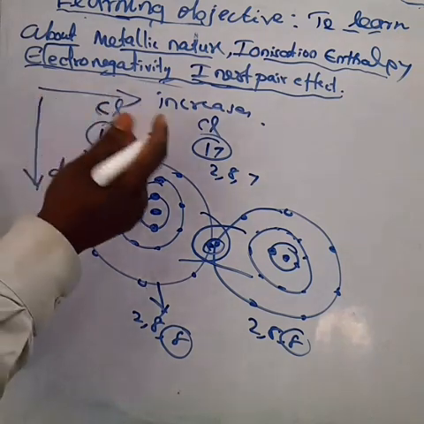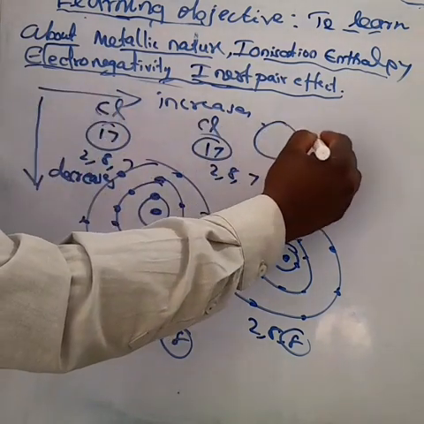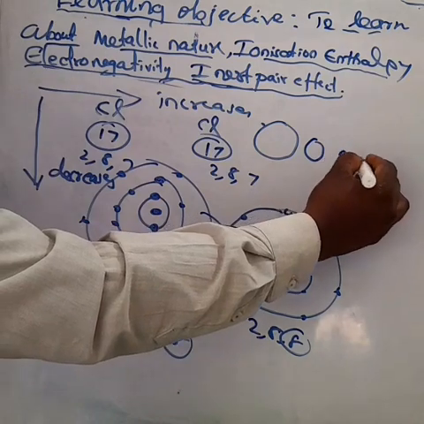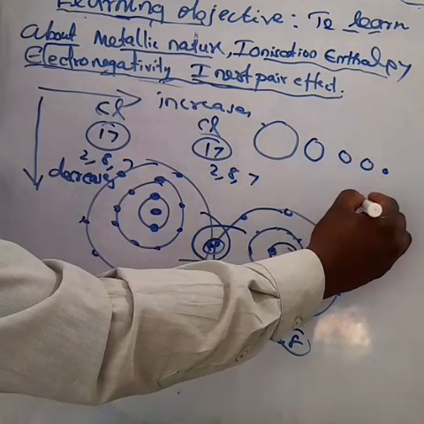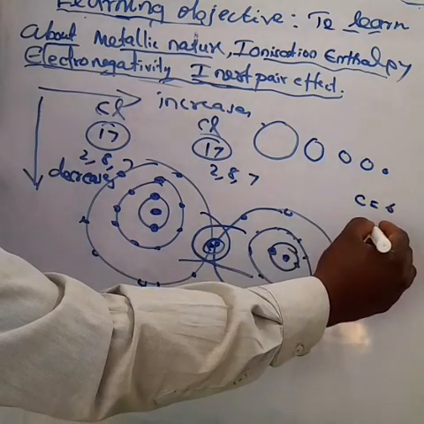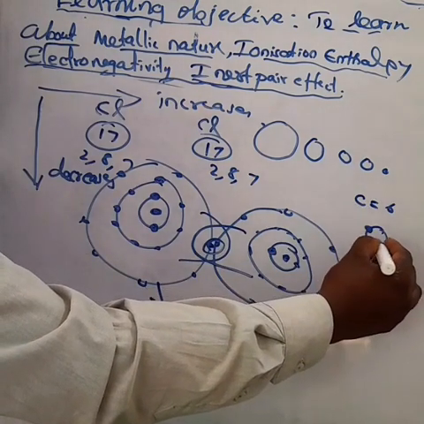Am I right? The atomic size decreases. For example, if I am taking carbon, what is the atomic number of carbon? 6. In the first shell, 2 electrons can be accommodated. In the second shell, how many electrons? 4 electrons. Am I right?